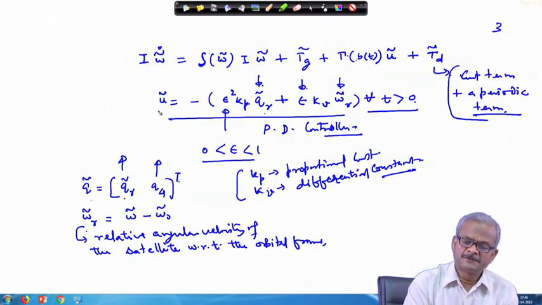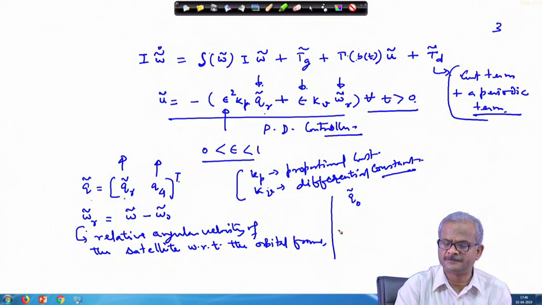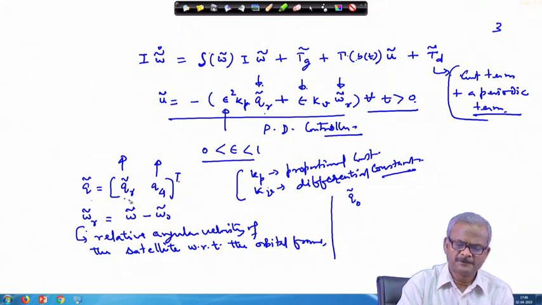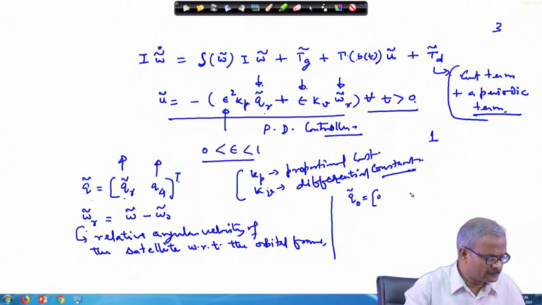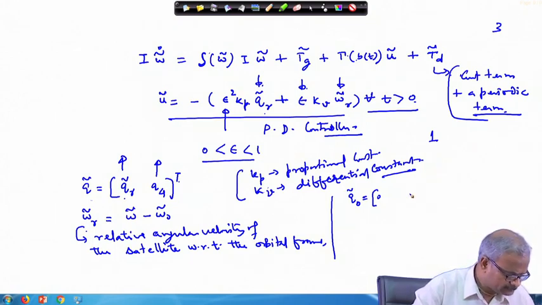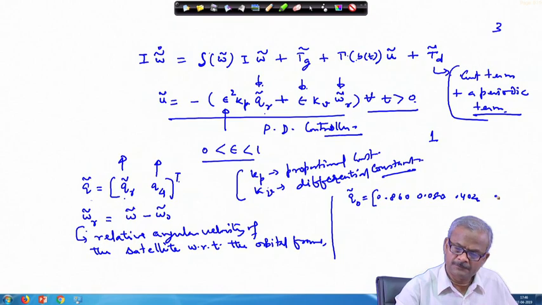So this control is given, and the initial conditions will be given to you, or you can choose them yourself. That means, what is the initial quaternion, q tilde 0. You can choose some arbitrary value so that the magnitude remains 1. I will quote one value from the paper: 0.860, 0.080, 0.402 and 0.303, transpose.